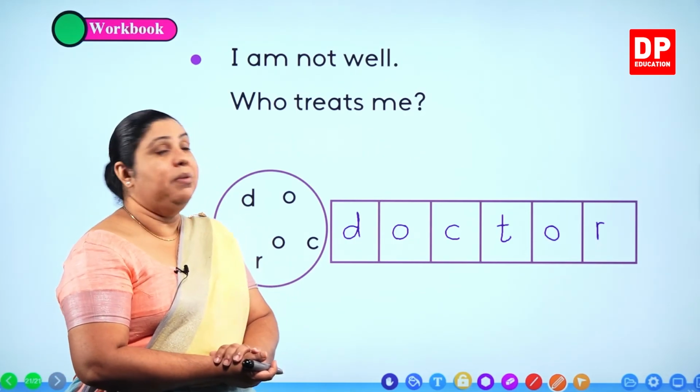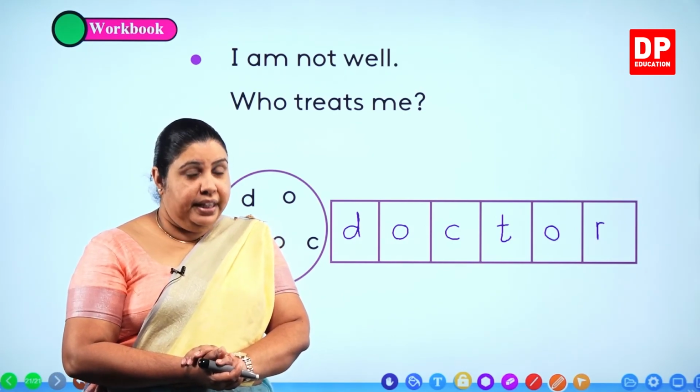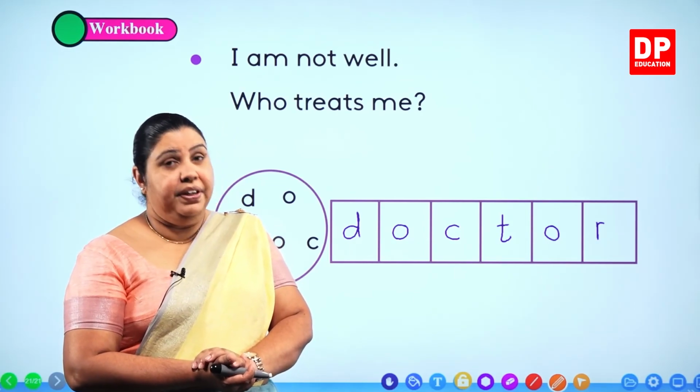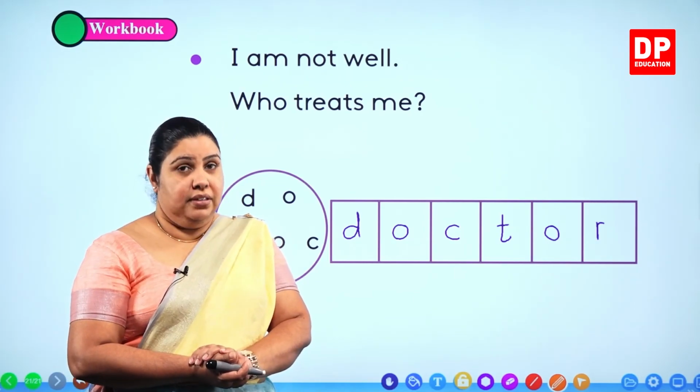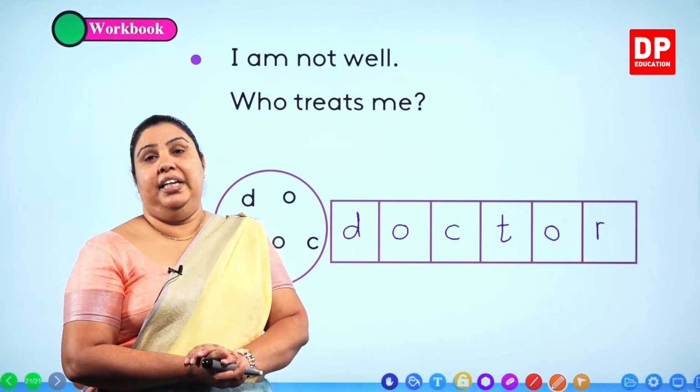You learnt about those two people who help us, and our unit number 6 speaks about healthy living. How do we live a healthy life without falling ill?